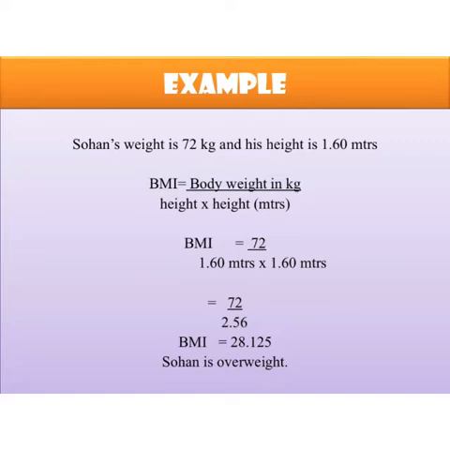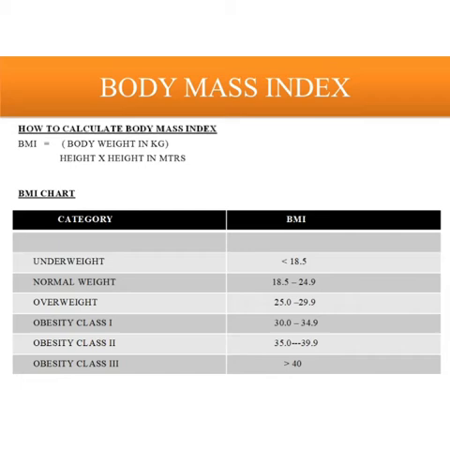Now that is the BMI of Sohan's. So Sohan's BMI is 28.125. Now let us find out in which category Sohan falls into. If you look at the chart again, for underweight category it should be less than 18.5, but Sohan's BMI is 28.125.